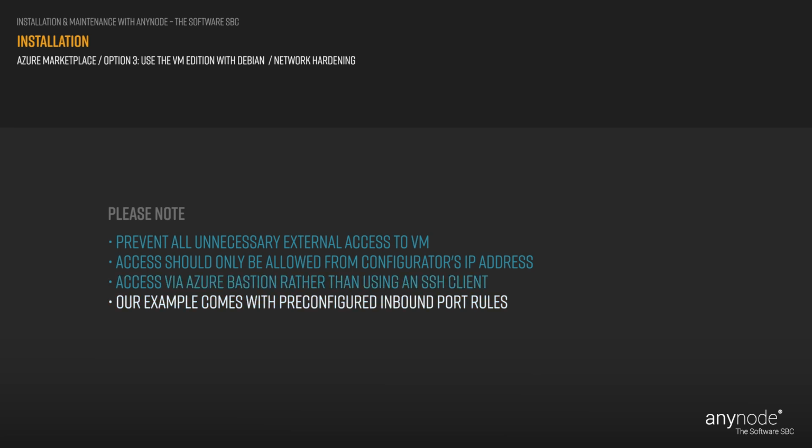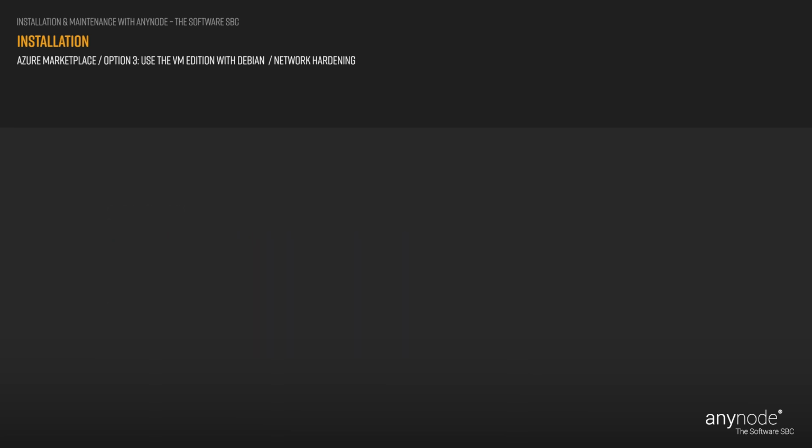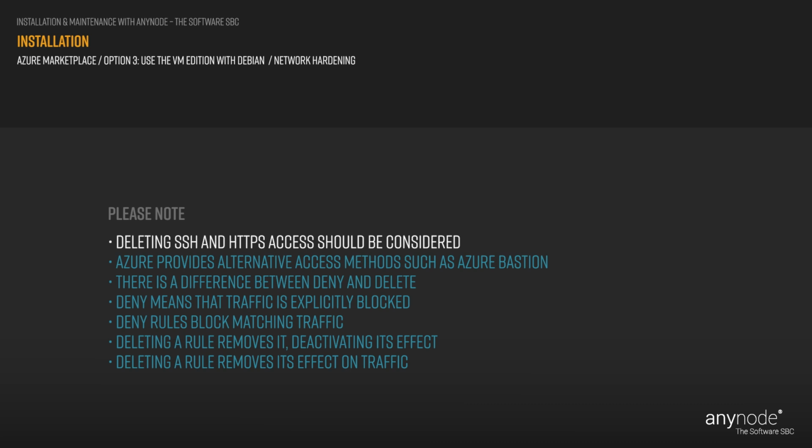In our example, this deployment comes with pre-configured inbound port rules for SSH. Deleting SSH and HTTPS access for your Debian VM with AnyNode in Azure should be considered as part of a comprehensive security strategy to protect your resources from unauthorized access and potential security threats. If you do not need external access via SSH and HTTPS to the VM, Azure provides alternative access methods such as Azure Bastion, which offers secure, browser-based access to VMs without exposing RDP ports to the public internet.